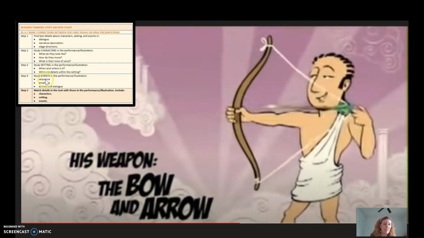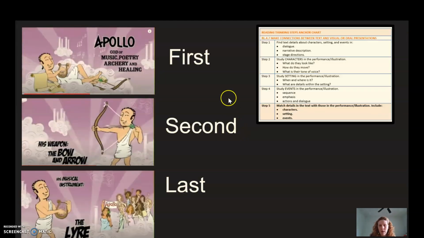Study the events in the performance and illustration to look for sequence, emphasis, and actions and dialogues. Let's look at the events. In this first event, I see the name of Apollo, the name of the god and a description of him.